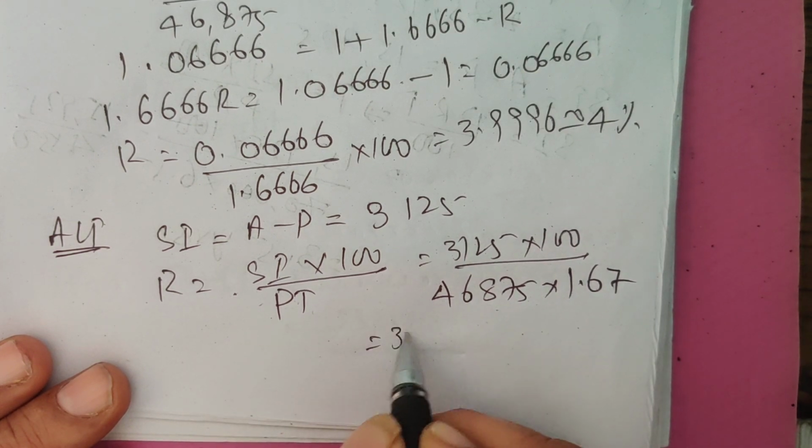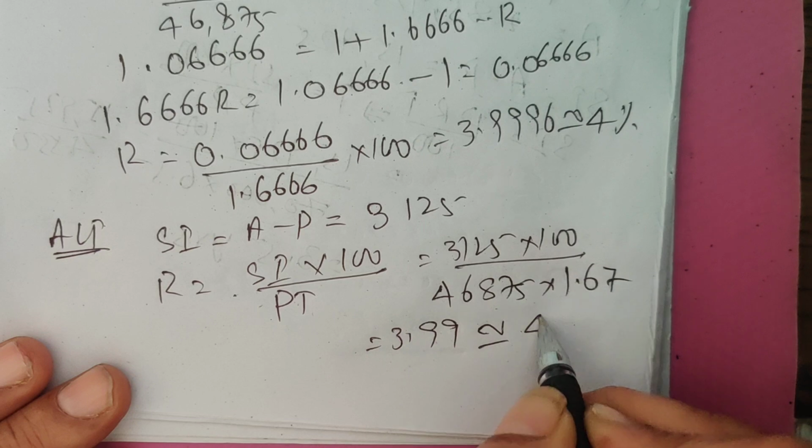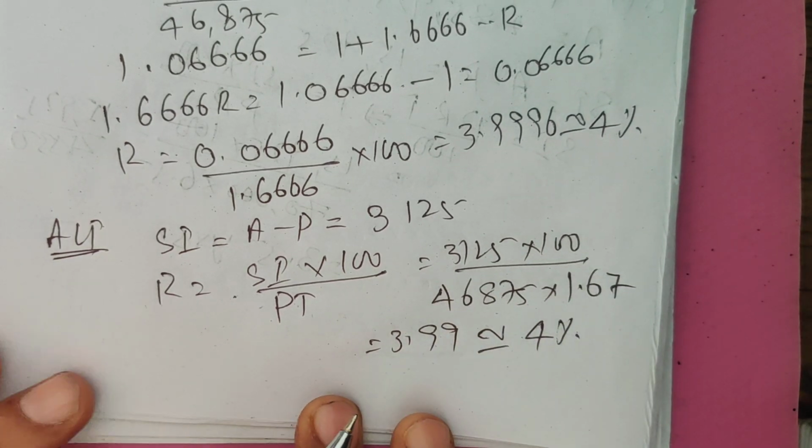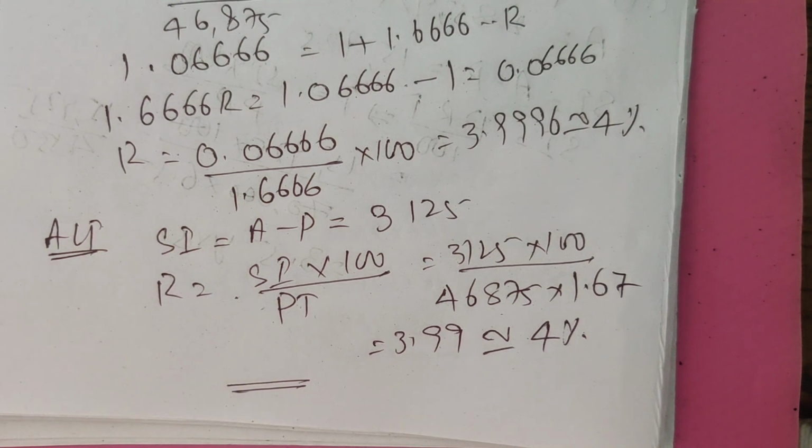This is also giving 3.99, approximated to 4%. Any method you can follow, sir, that doesn't make any difference, because they don't specify in which method you have to solve the question.